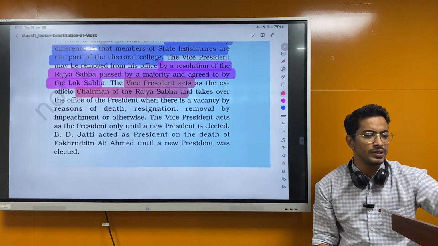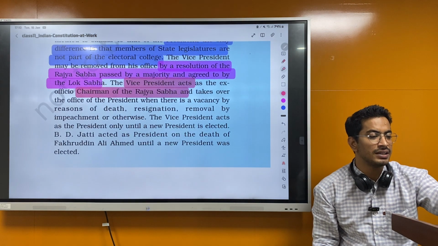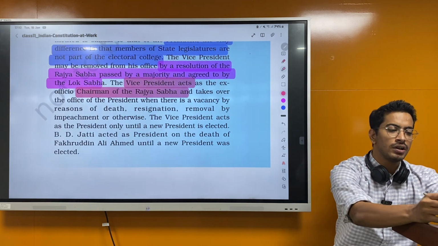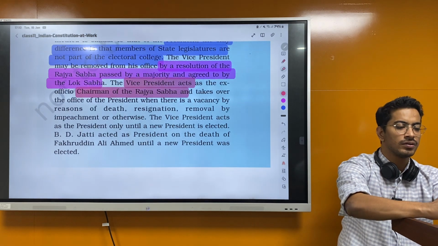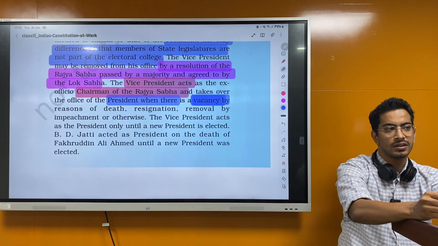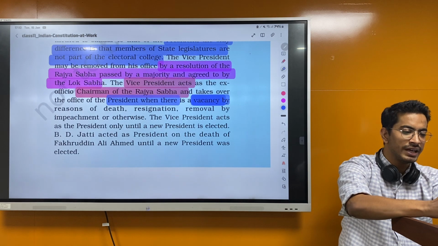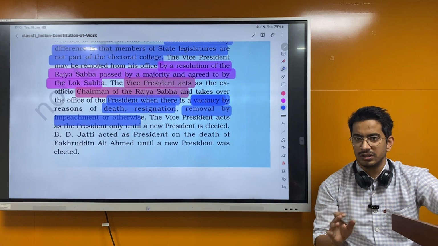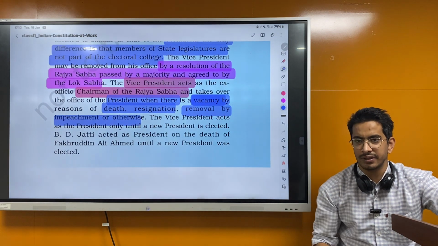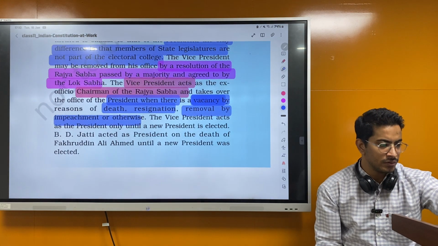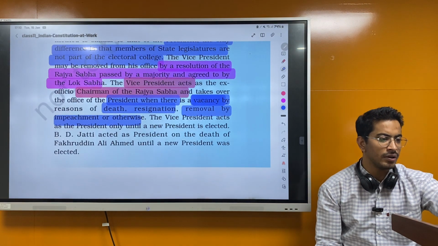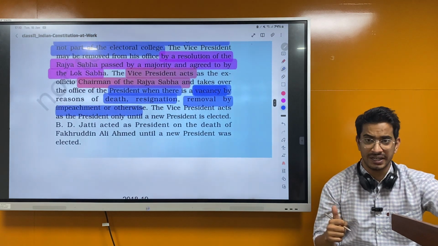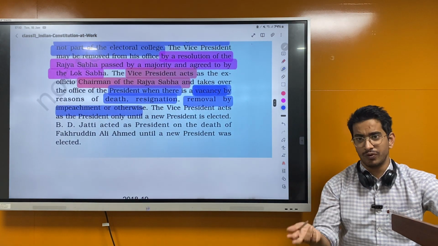And takes over the office of President when there is a vacancy by reason of death, resignation, removal by impeachment or otherwise. This is important. When does he become President? When there is a vacancy, by reason of death, resignation or removal by impeachment or otherwise. These are the 4 points when he becomes President. He takes over the office of President when there is a vacancy by the reason of death. If the President dies, or if he resigns, or if he is removed, or otherwise.